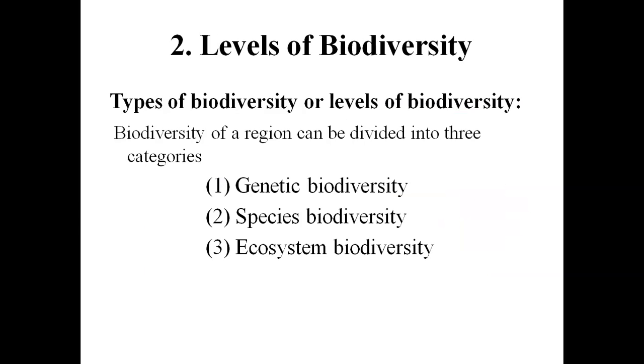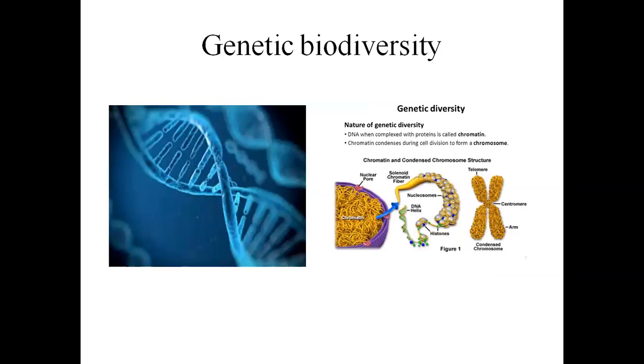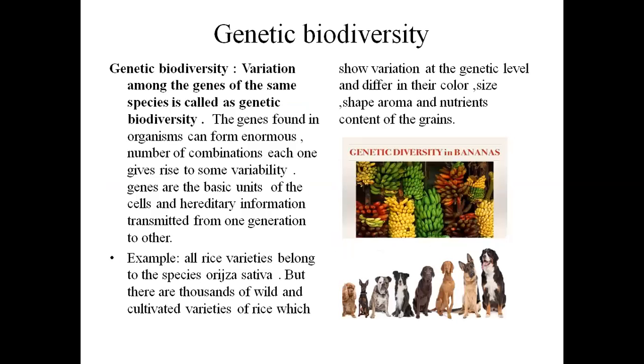Genetic diversity means the variation in the genetic material. Because of the variation in the genetic material, that is DNA, within the same species, differences occur. For example, variation amongst the genes of the same species is called genetic biodiversity. As an example, take rice varieties. All of you know about rice.